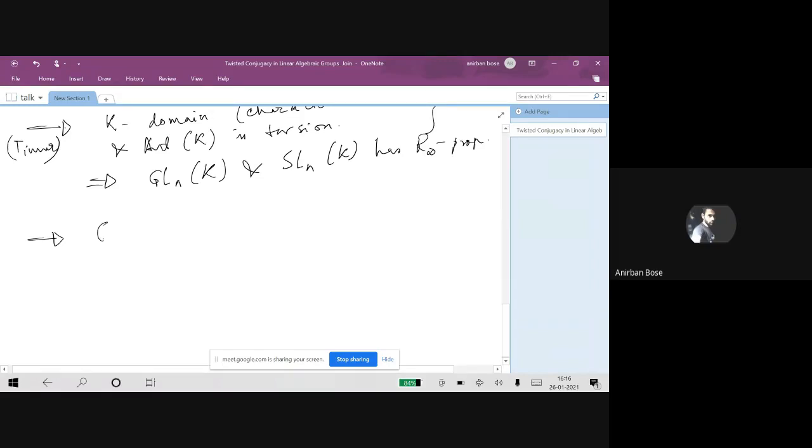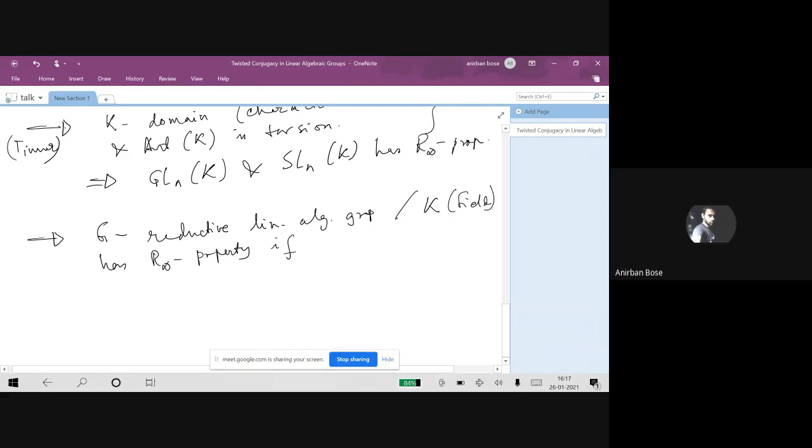If G is a reductive linear algebraic group over a field K, now this K is a field, then this group has R infinity property if the transcendence degree of this field K over Q is finite.